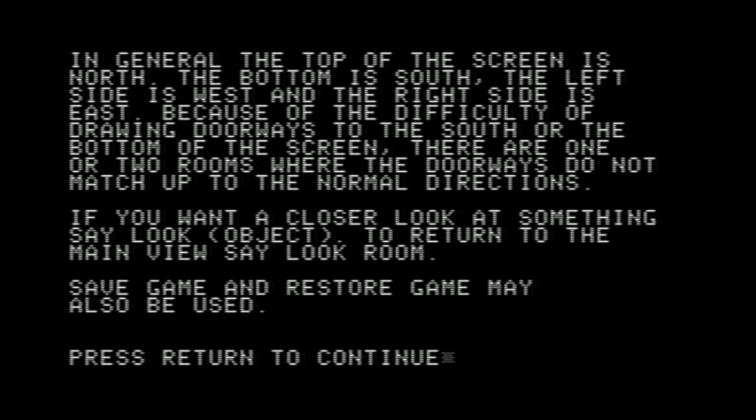Because of the difficulty of drawing doorways to the south or the bottom of the screen, there are 1 or 2 rooms where the doorways do not match up to the normal directions. If you want a closer look at something, say look object. To return to the main view, say look room. Save game and restore game may also be used. I don't plan on saving or restoring the game. It should be short enough that I shouldn't have any difficulties.